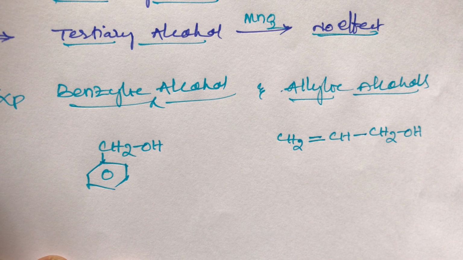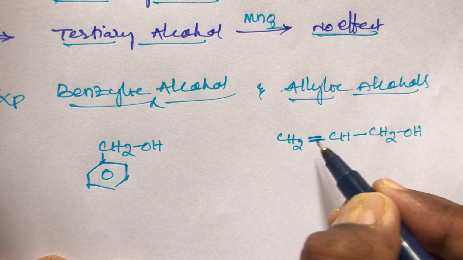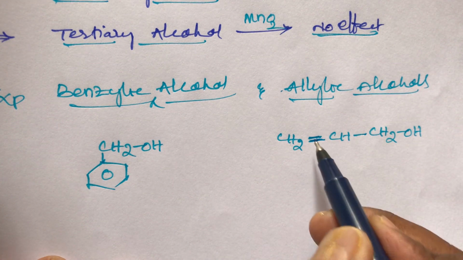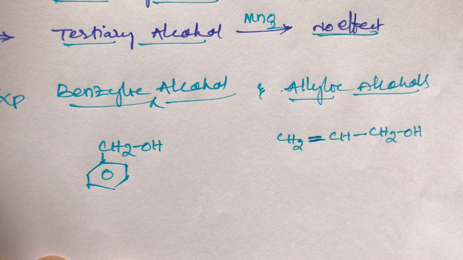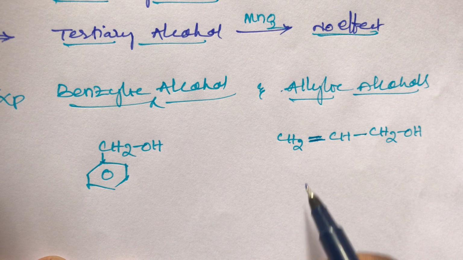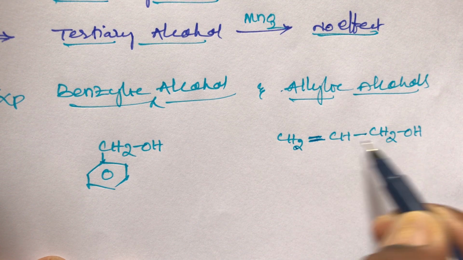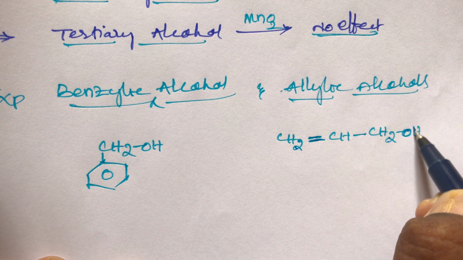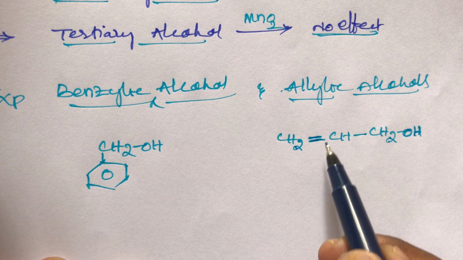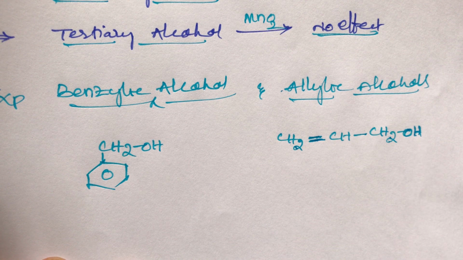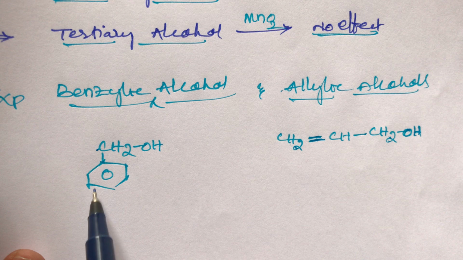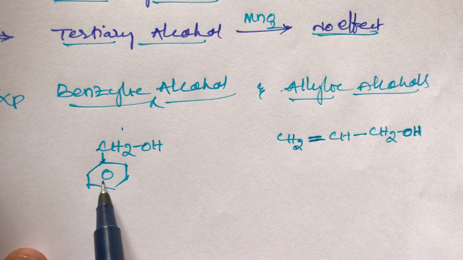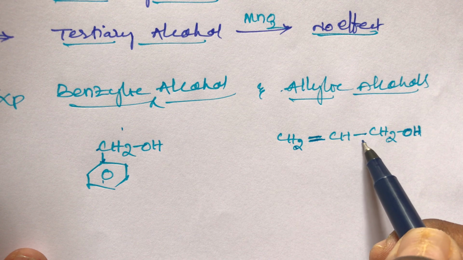Allyl means what, students? The compound should contain at least 3 carbons. There is a double bonded carbon, then a single bond, then CH2OH. After the double bond, the next carbon has the alcohol group. That's why it is called allylic alcohol. The hydroxy group is there, so it is called allylic alcohol. Both are primary alcohols. Why? Because the hydroxy group is attached to a primary carbon. This is benzylic primary alcohol, and this is the allylic alcohol.